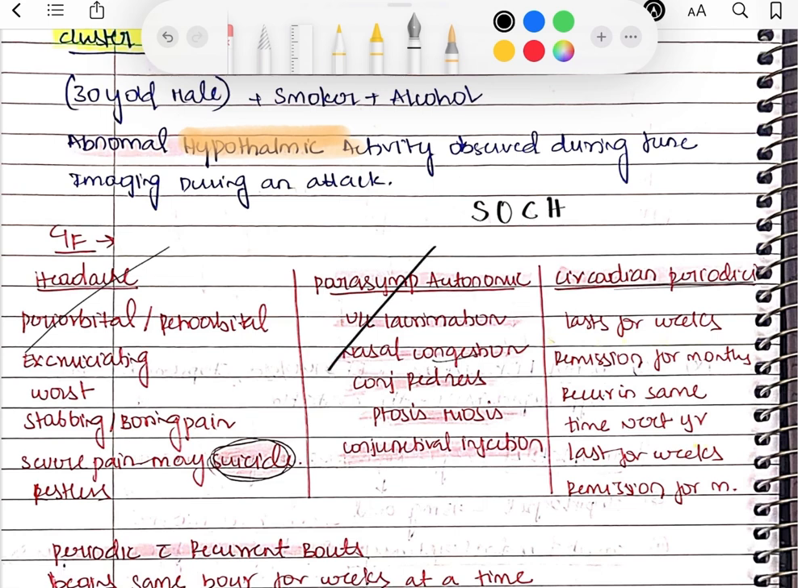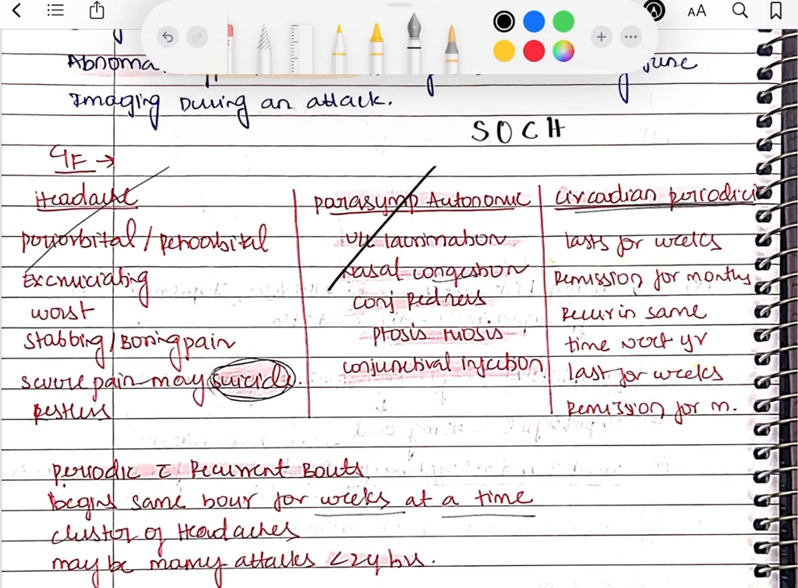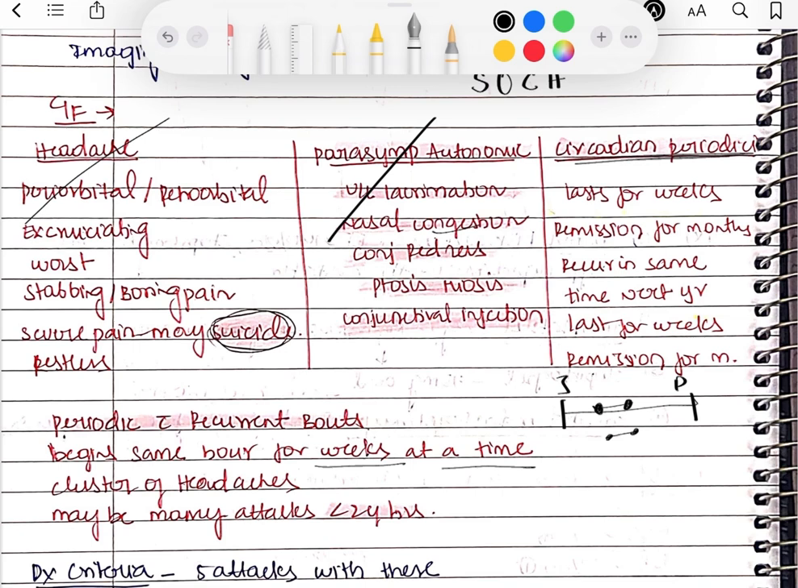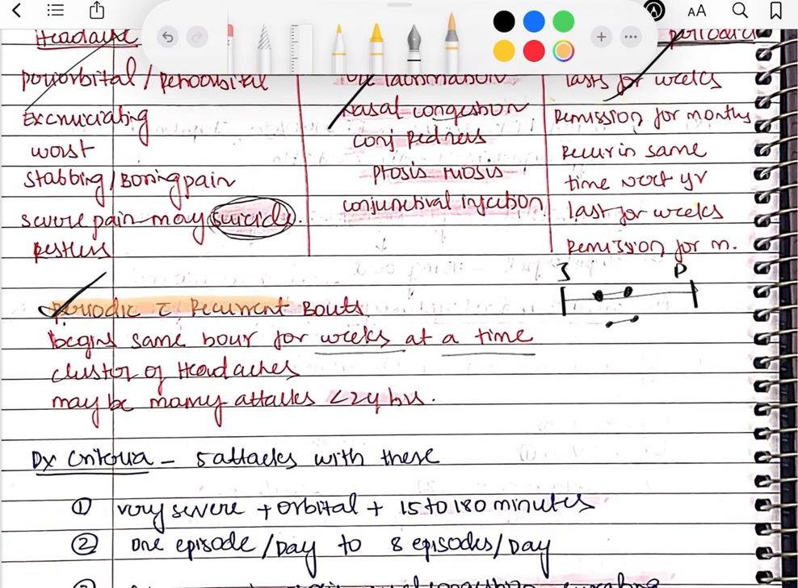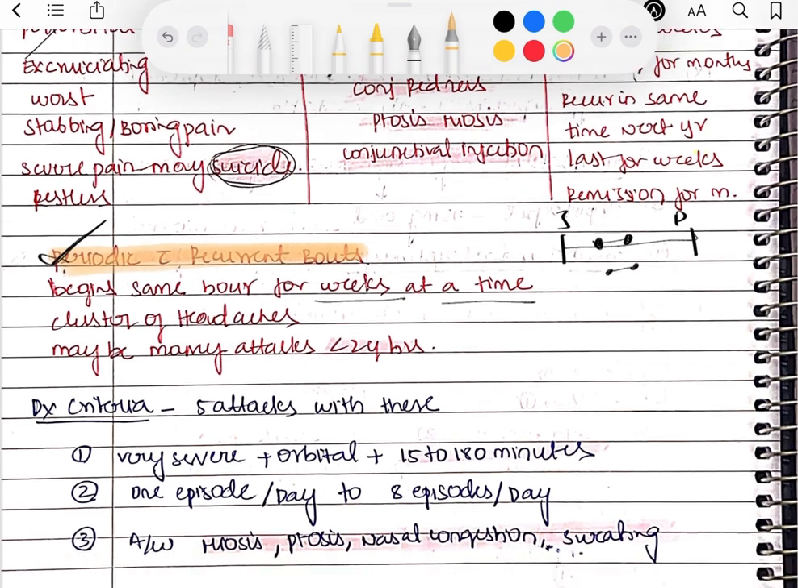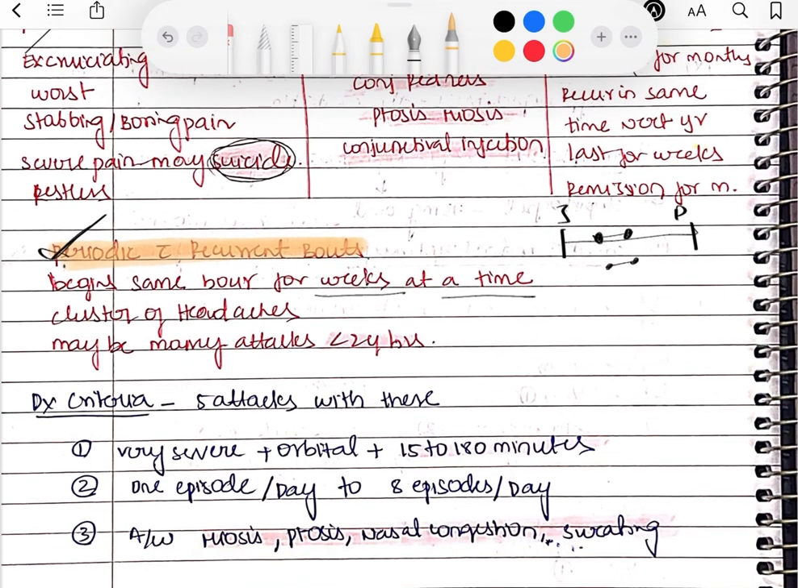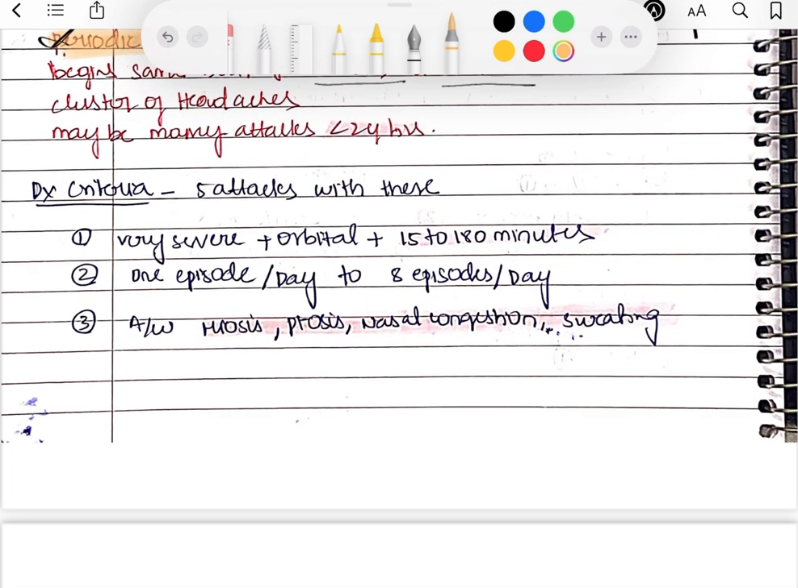Coming to the circadian periodicity, it will occur at the same time in the following years also, right? So if it is January to December, the person is having it from February to March. In the next year also, he will be having it from February to March. So there will be recurrent attacks followed by the remission. In this line, there will be periodic attacks with the recurrent bouts, and it begins at the same hour, same week. So just write about the circadian rhythm periodicity.